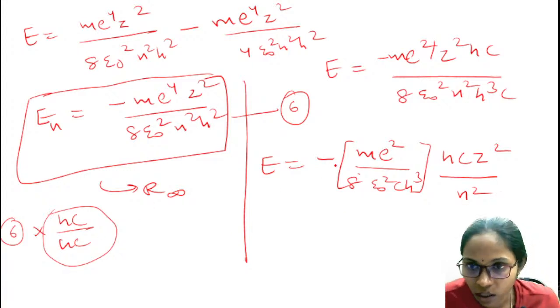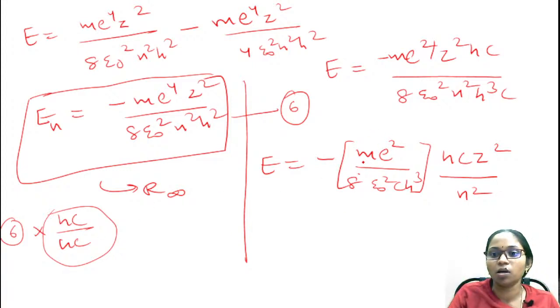This constant, where m is the mass of the electron, e is the charge of the electron, epsilon naught is the permittivity of free space, c is the speed of light, and h is Planck's constant. If you substitute all these values, you are going to have a constant value, which is nothing but the Rydberg constant.